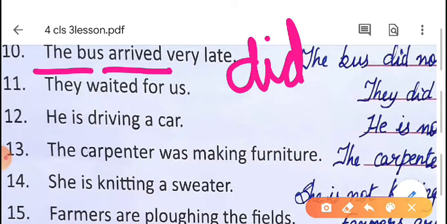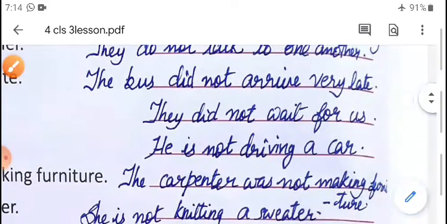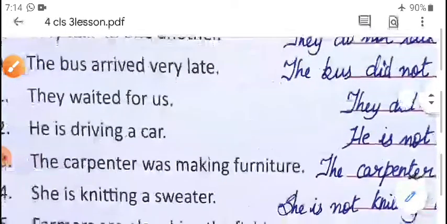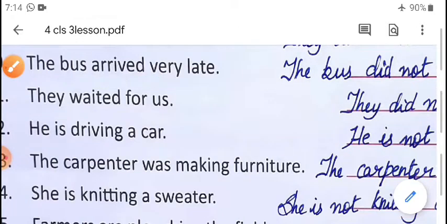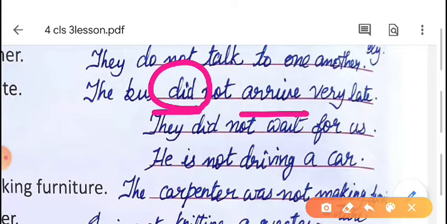No need to check the subject, because from the verb itself we can select the helping verb did. So how can we write the answer? The bus did not arrive. Did not arrive. We have to write the present form of arrived, because in the question arrived is given here, but we already wrote the past tense first, so we have to write only arrive.